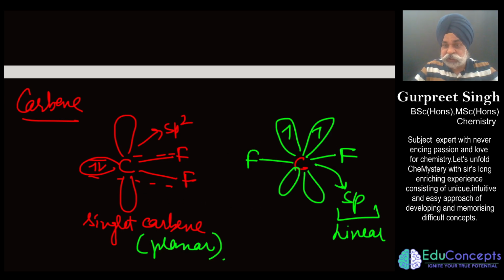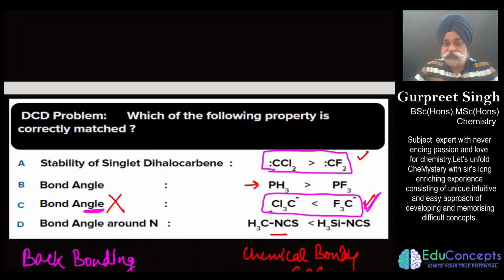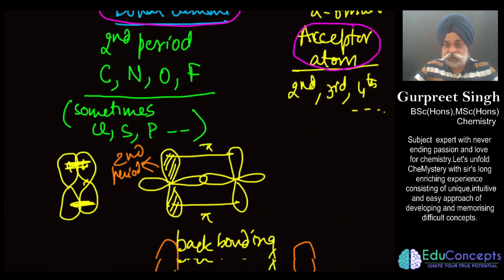Generally we tend to say that this is what you call a triplet carbene. And triplet carbene of course would be more stable as compared to the singlet carbene, because the two electrons are present in separate orbitals, so the repulsions would be less and the stability would be more. Now what is being asked here is to find the stability of singlet dichlorocarbene, and you have to figure out which is more stable.